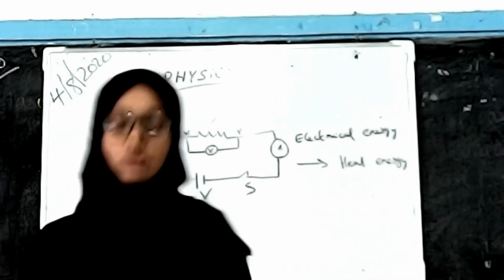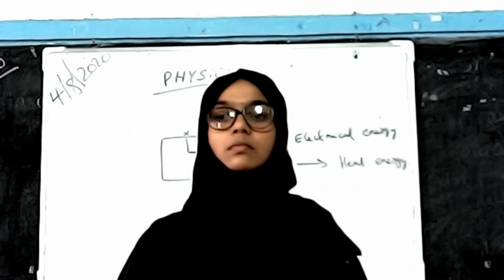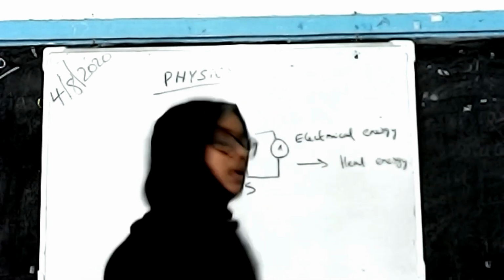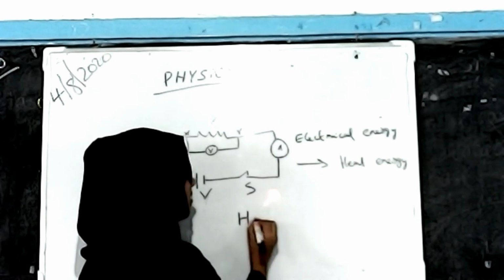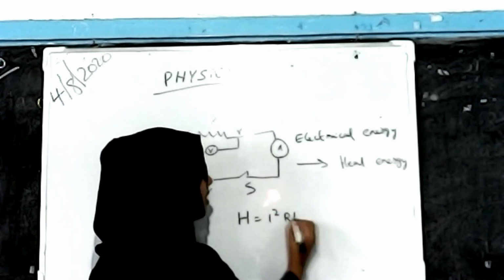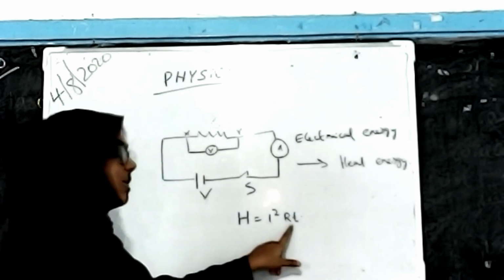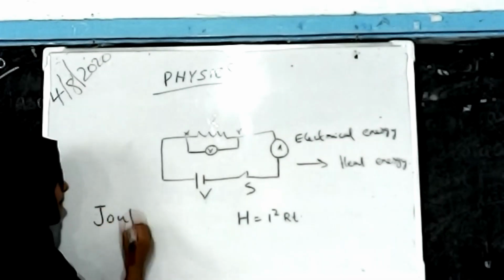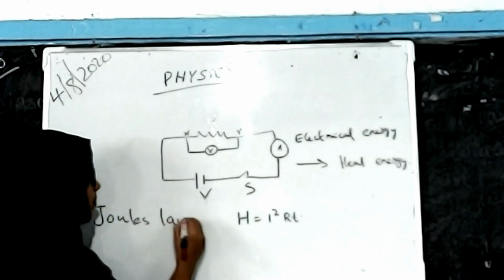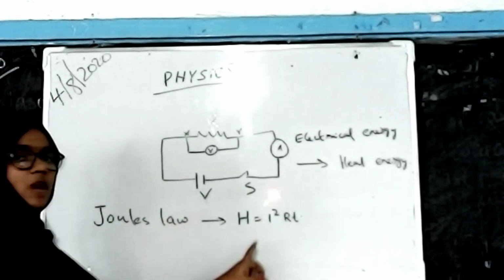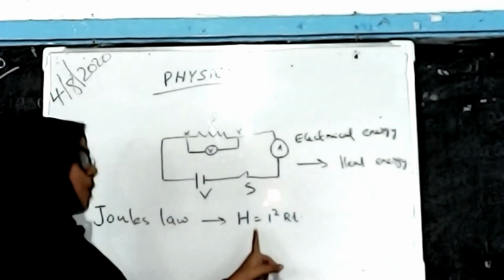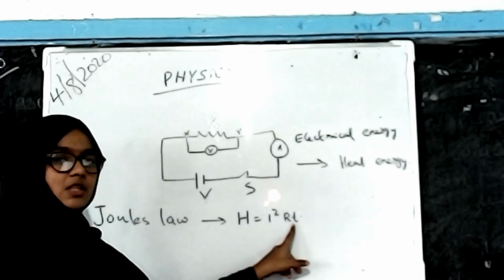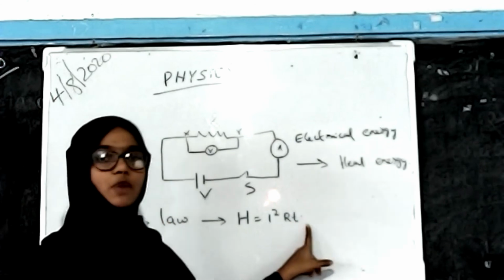Now we are going to conclude that Joule's law is based on the electricity passing through the circuit and the relation between the current, the resistance and the time of flow through the circuit. So what does Joule's law say? The heat energy is the product of the square of the current passing through the circuit, the resistance of the circuit and the time taken for the current to flow.